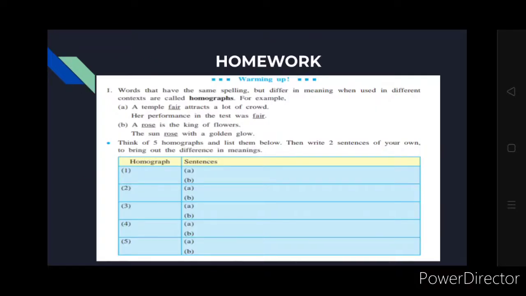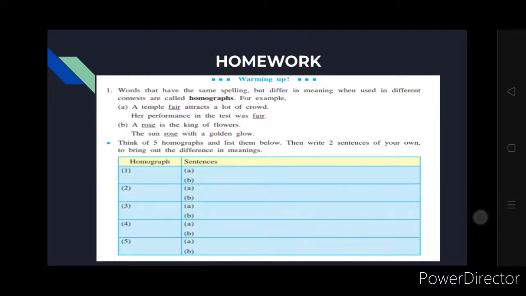Okay, so now your homework is, for this time I'm asking you to solve the warming up as well. Solve question number 1 of warming up, where you have to find such homographs and make two different statements where they are used in different contexts, as given in the example over here. But do not use the homographs that are used in the poem or the examples that were given. Try to find other homographs.